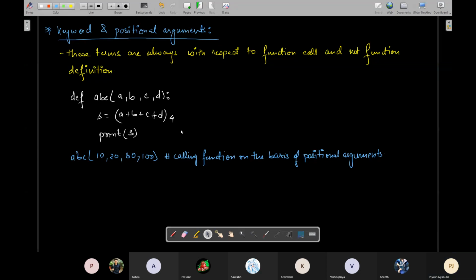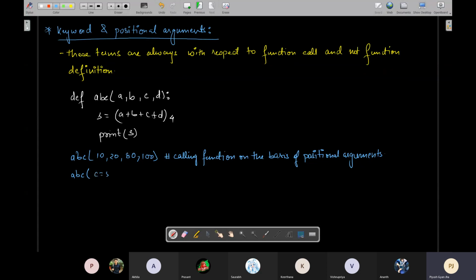Let's say you don't remember in which sequence the parameters are, but you know the name of the parameters, and you want to call the function using the name of the parameters. Then that approach will be called keyword arguments. These are keywords, that means fixed words. So if you want to call in any order, not position by position, then you will have to use the name of the parameter with equal to sign. So that will be like this, A, B, C. And now it need not be in the same order in which you have sent. So you can send like this.